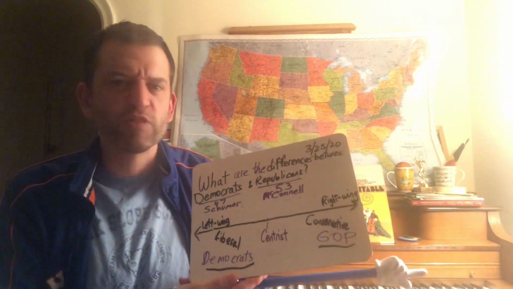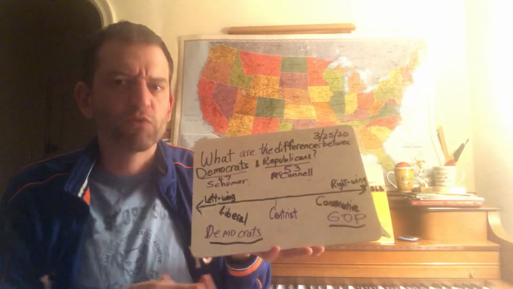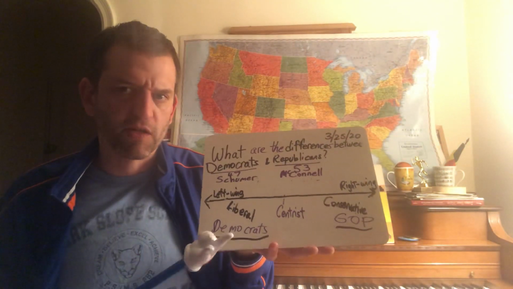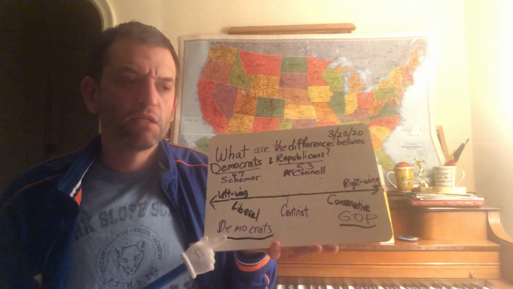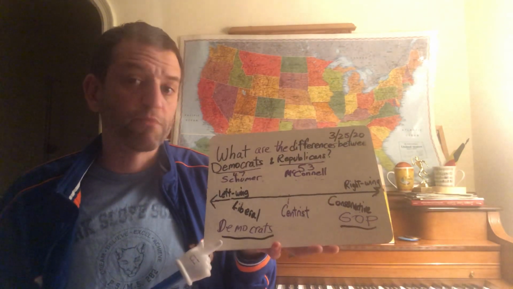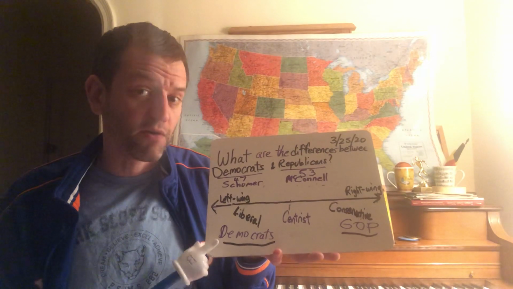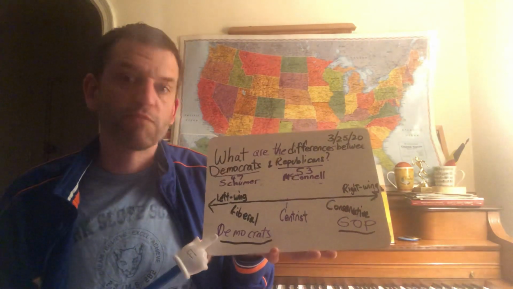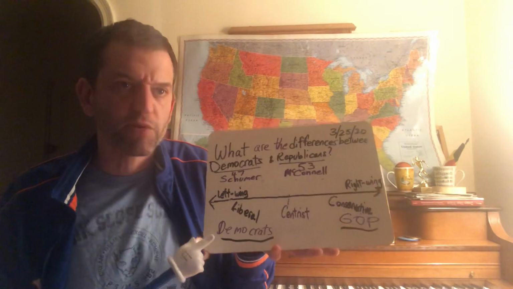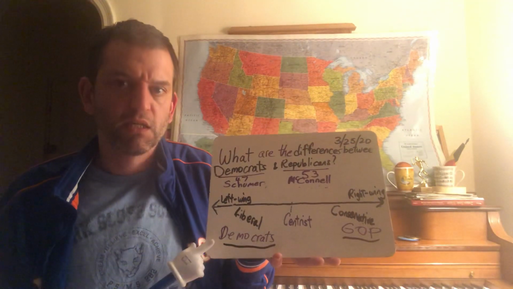Again, not every single Democrat believes in this, but we're talking about the majority of Democrats. They believe in things like government-run food stamp programs, some type of government role for health care. Some Democrats want the government to completely control all the health care. Some Democrats want at least some government control of the health care system.